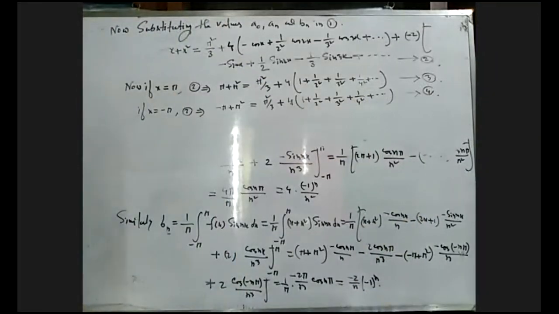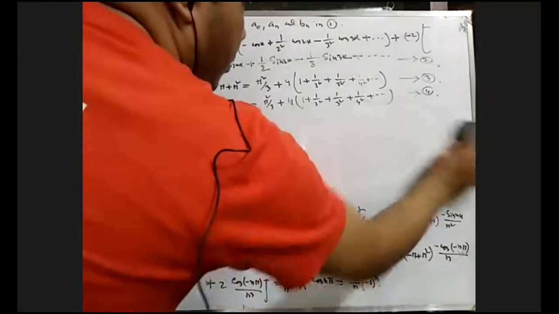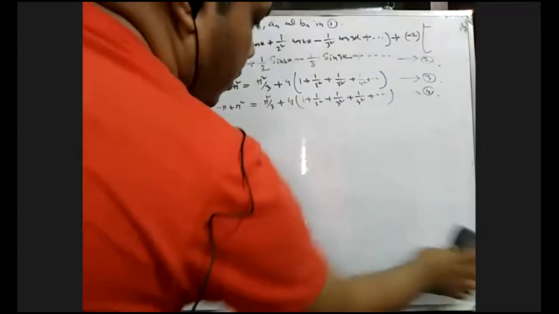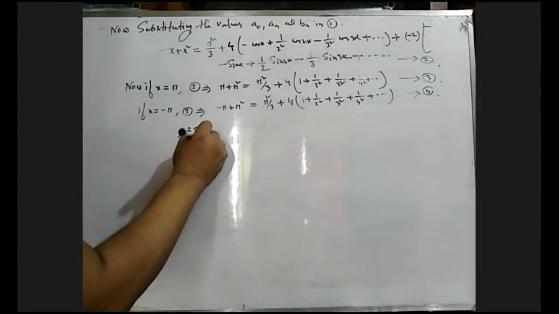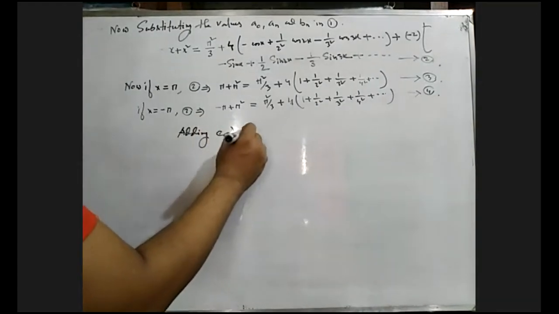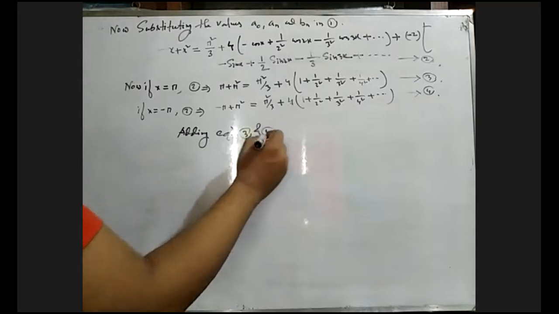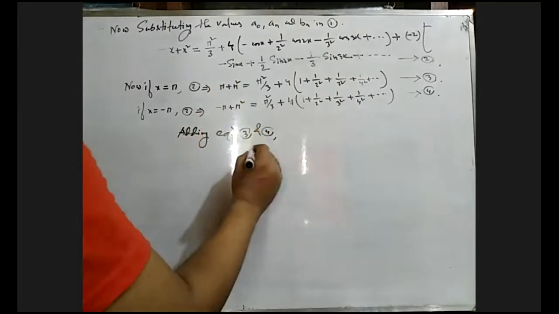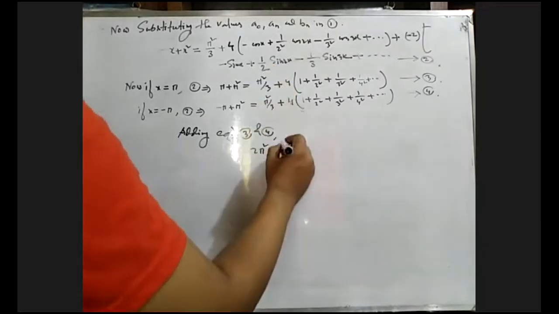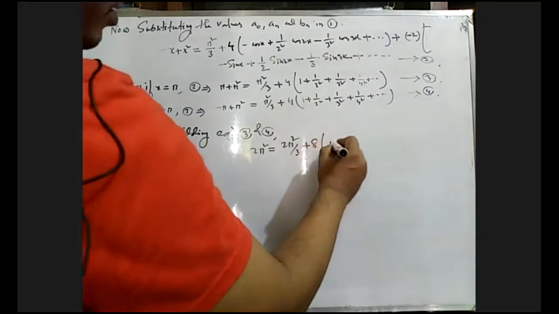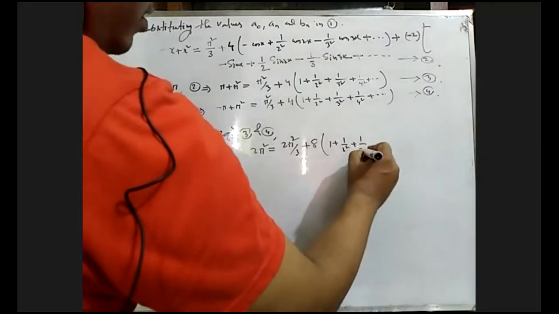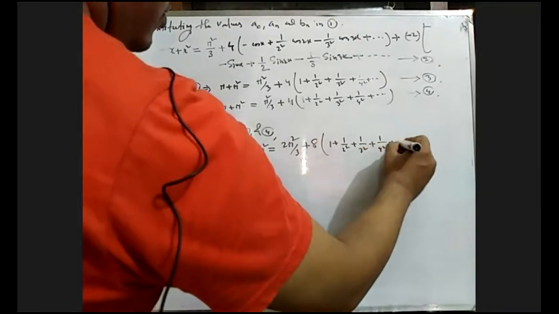Now adding these two equations, equation 3 and 4, what will be? Pi will be cancelled. Twice pi square equals what? Twice pi square by 3. 4, what will be? 8. 1 by 1 square, 1 by 2 square, 1 by 3 square, 1 by 4 square plus dot dot.